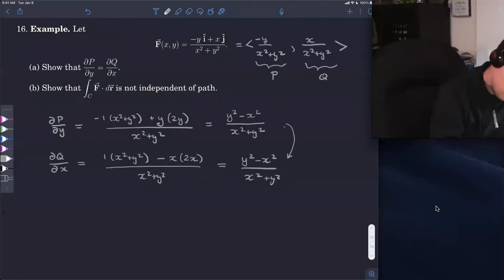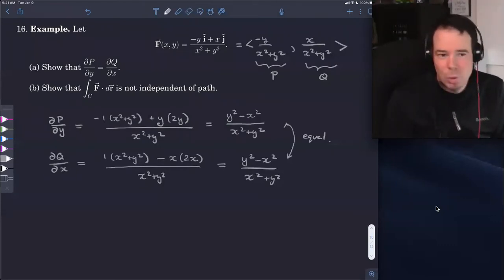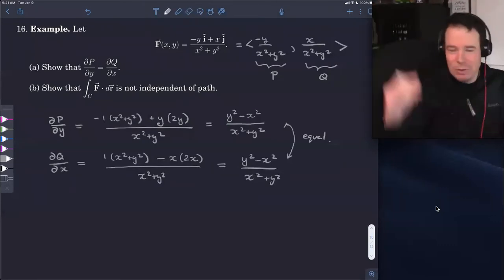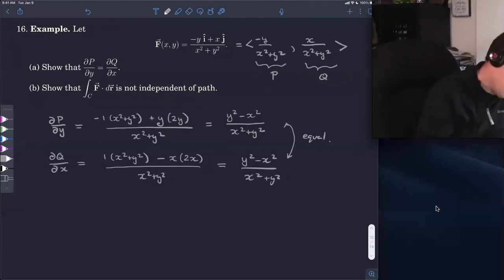And we notice then that these are equal. So a momentary celebration: yeah, they're equal. Okay, so this is conservative. Ah, there's a problem there. It's not conservative. Okay, how would we know that?